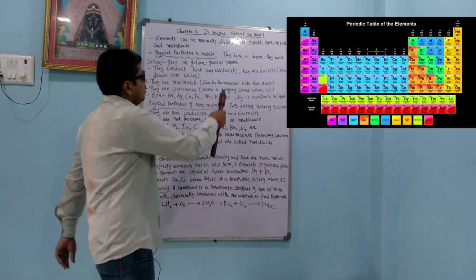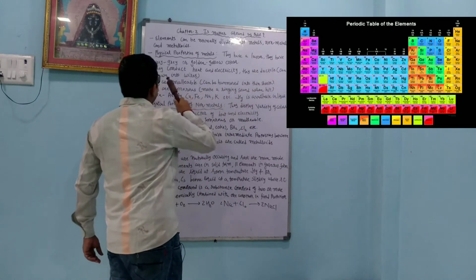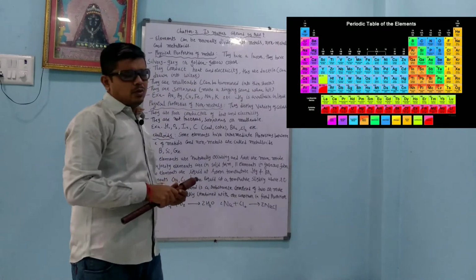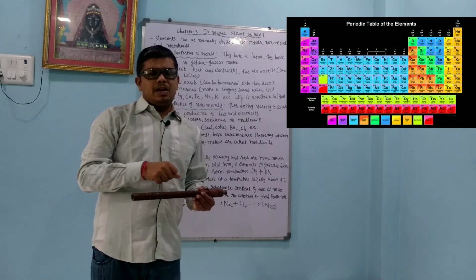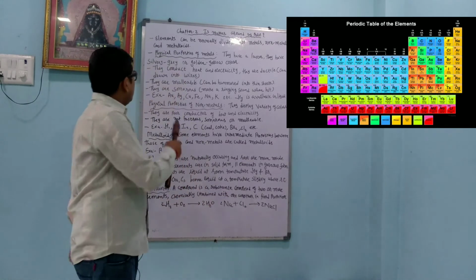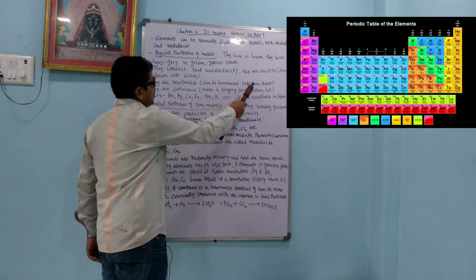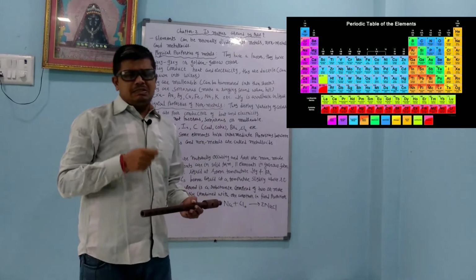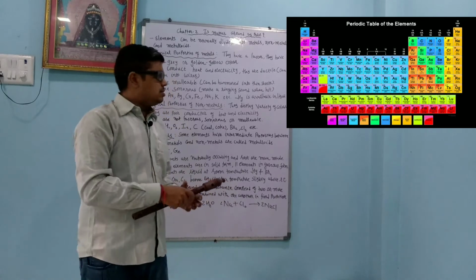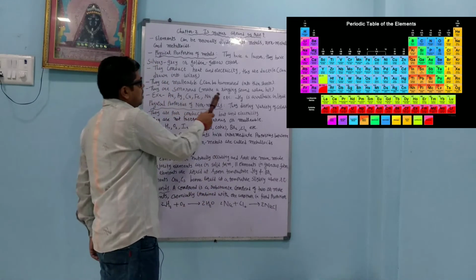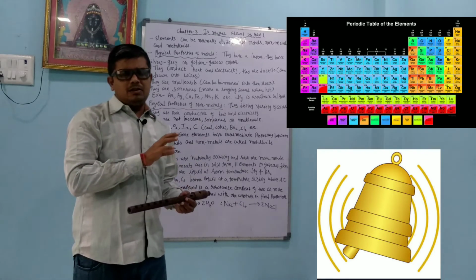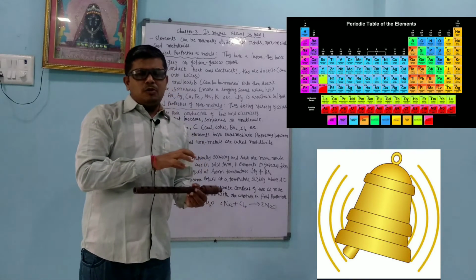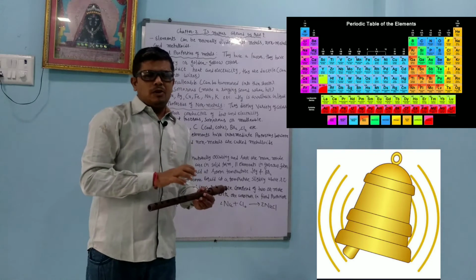Metals are ductile, can be drawn into wire, so by applying force we can make wires. They are malleable, meaning by hammering we can prepare sheets. They are sonorous, making a ringing sound when hit. When we hit the ringing bell in a temple, it produces a sonorous sound because it is a property of metal.